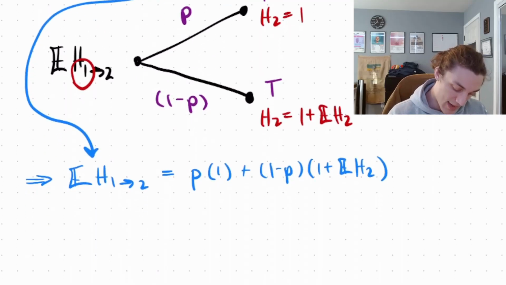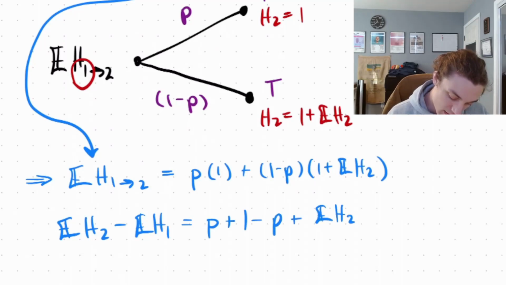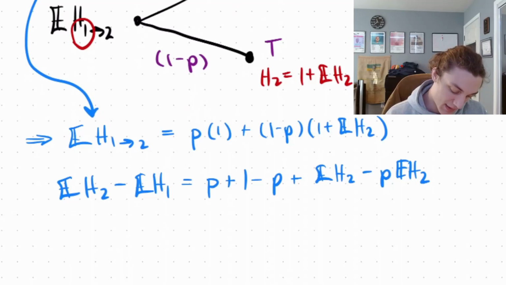And we're going to get the expectation of H2 minus the expectation of H1 is equal to P plus 1 minus P plus the expectation of H2 minus P times the expectation of H2. And then we can cancel some things out here. The P's cancel. We can see the H2's cancel.